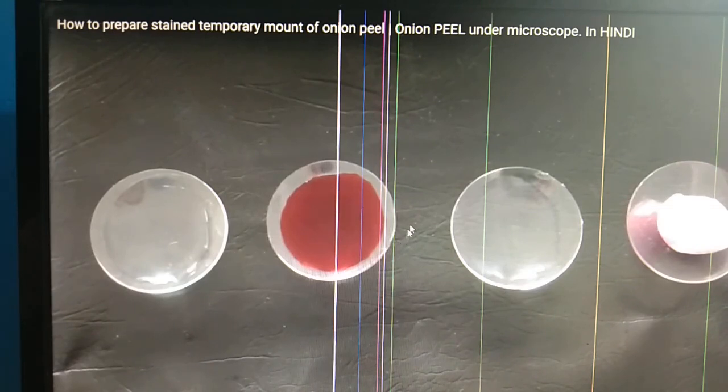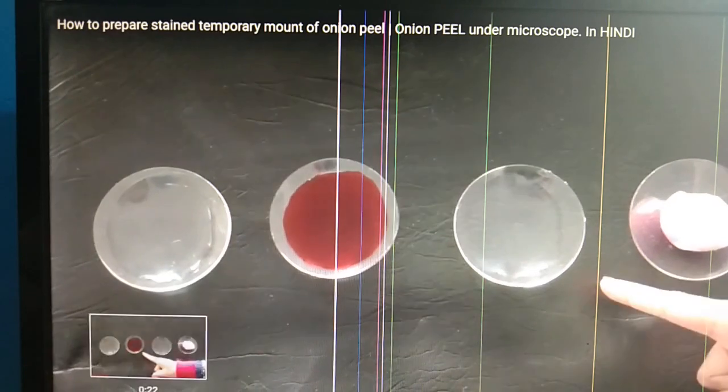Let me explain what actually safranine is. See, safranine is a liquid or a chemical we spray around the border of the cell so that we can easily study the cell. It works as a highlighter. You know very well what the use of a highlighter is. If we want to highlight anything, we use a highlighter. In the same way, this safranine or chemical is used to highlight the different parts of the cell.